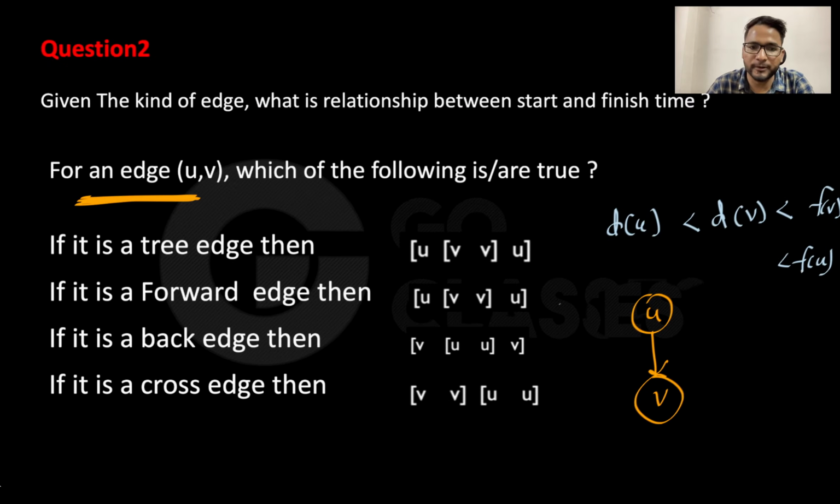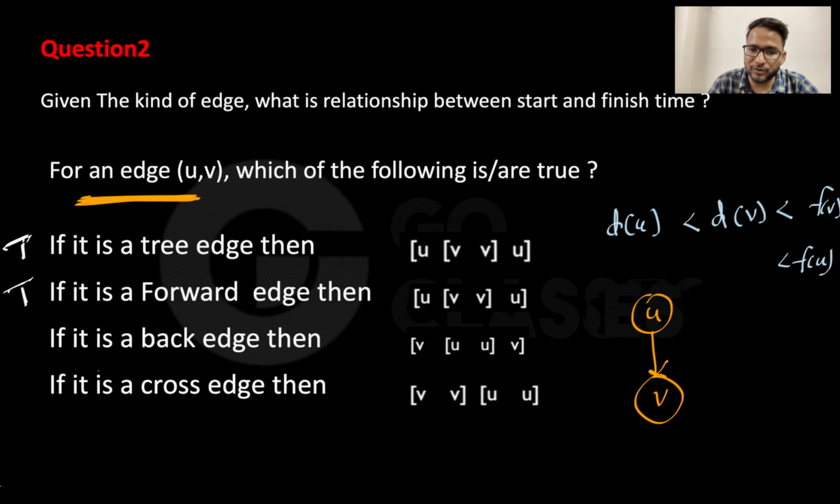That's fine. If it is a forward edge, then also it will hold this kind of relationship. Yes, this is also true. So this is true, and this is also true. I hope that is fine to everyone.